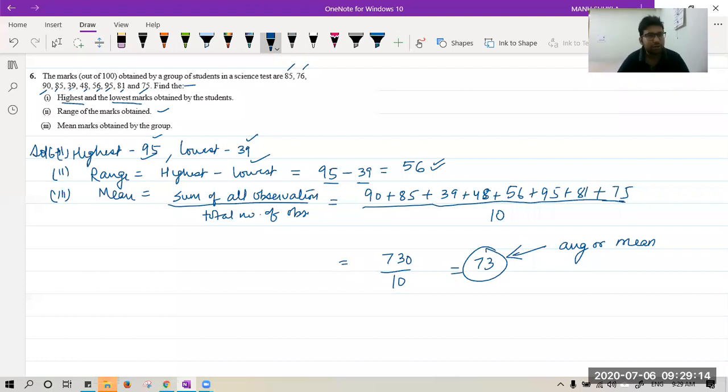Abhas, it is very simple. You have to add all the observations divided by total number of observations, and you will get the mean. Okay. Now let's see the next question.